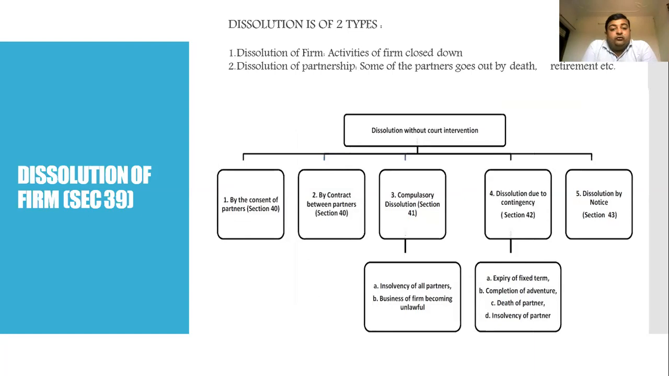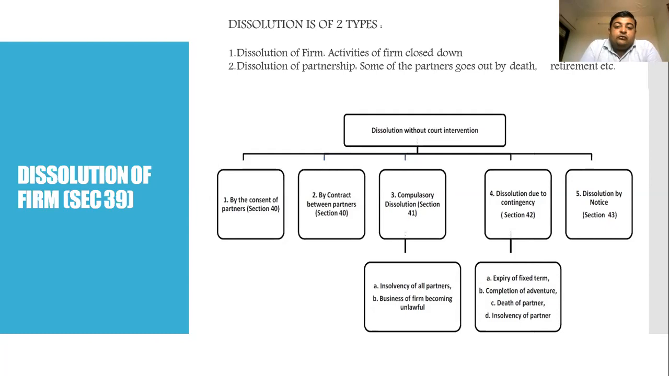The firm can be dissolved under section 39 of the Indian Partnership Act. It can be due to various things. First is dissolution of the firm, that is, the activity of the firm is closed down. Second, dissolution of the partnership, where some of the partnership goes out by death, retirement, etc.